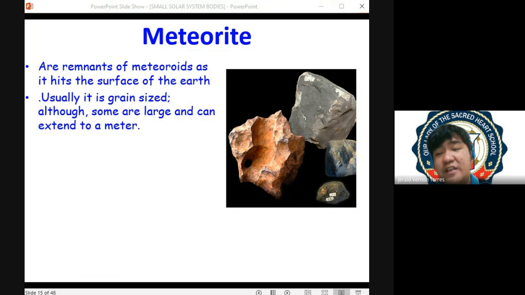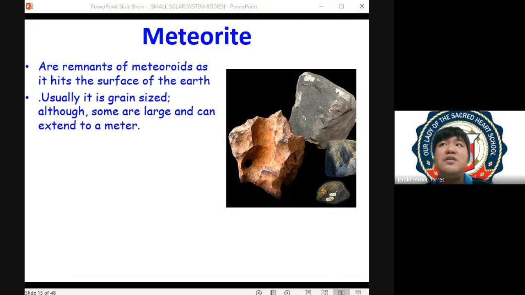Usually, meteorites are small. Kadalasan small sila kasi na-vaporize. It's expected na they are already vaporized upon passing the atmosphere. So pag pumasok sila sa Earth's atmosphere, it's expected that they have vaporized already. Usually, pag umabot sila sa surface ng Earth, they are small and grain size. May mga sobrang maliit na meteorite na pwede lang makita under the microscope. Tinatawag natin siyang micrometeorites.